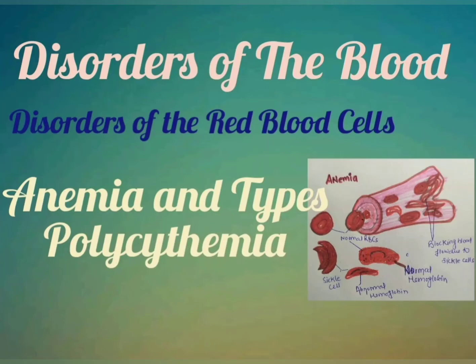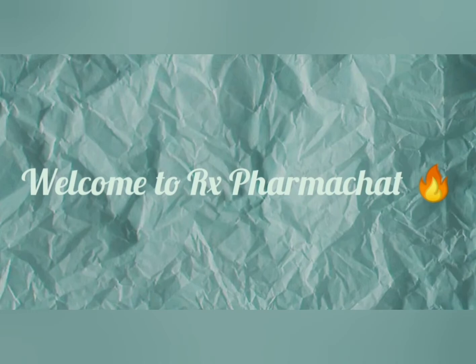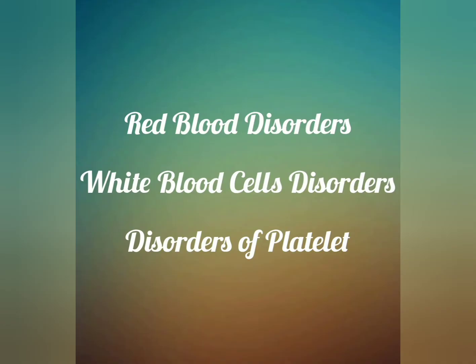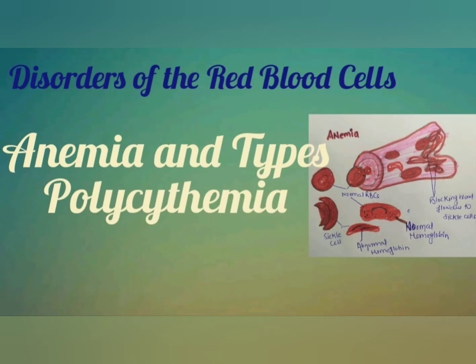Today we will discuss the disorders of the blood. Disorders of the blood are threefold: first, disorders of the red blood cells; second, disorders of the white blood cells; and third, disorders of the platelets. Firstly, we will talk about the disorders of the red blood cells. These may occur in the form of either anemia or polycythemia.